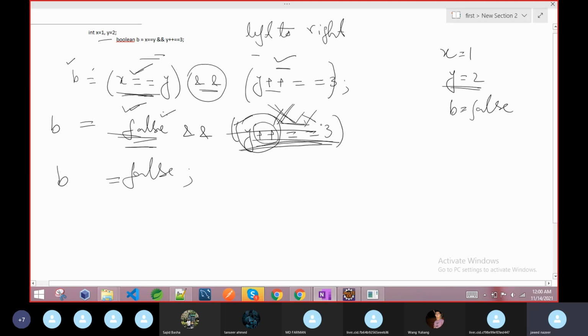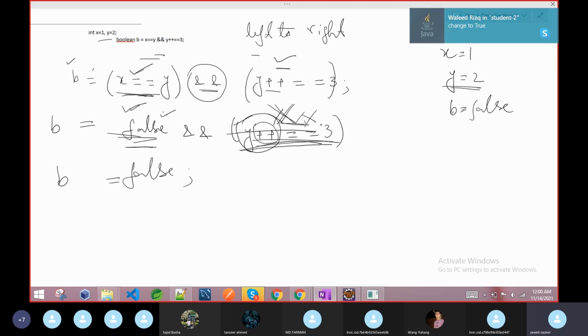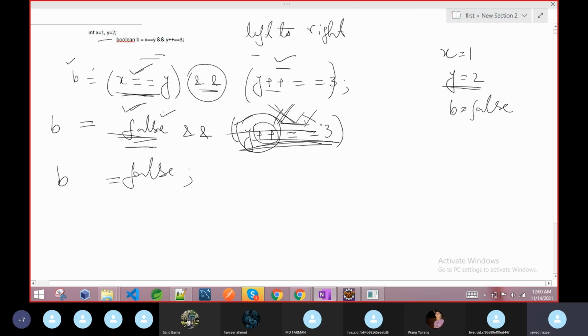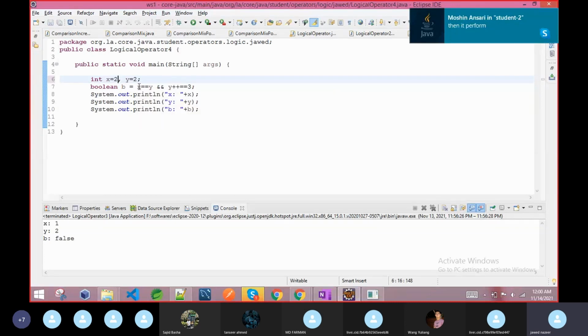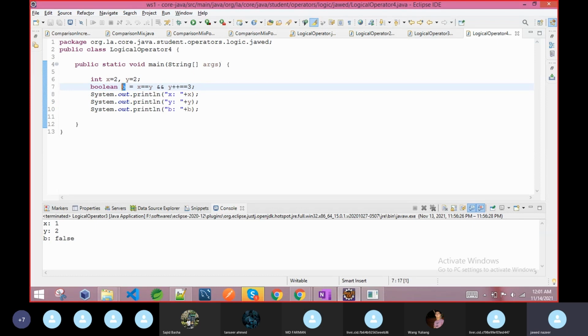It does not increase at all, because previously, whatever we discussed, it may be false, whatever the expression pre, post, anything, but here it is not happening because it is going to be false regardless of post or pre. Now if you make it true, then the value will increase. I will make this one true. Now you will see the value of y will increase, but the value of b is false.